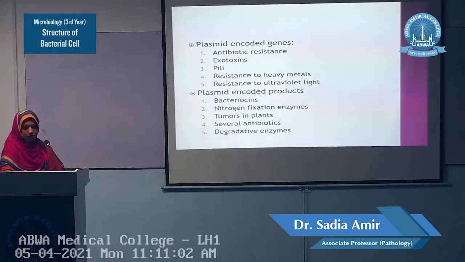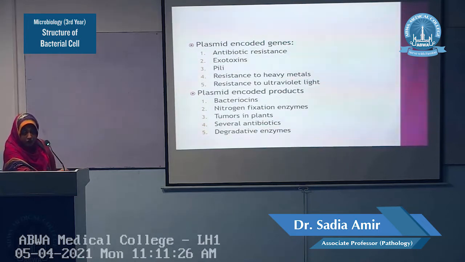The Bacillus anthracis bacteria has anthrax toxin, which is also an exotoxin. And the last one is the tetanus toxin, which is produced by Clostridium tetani. These are all the exotoxins which are carried by the plasmids.